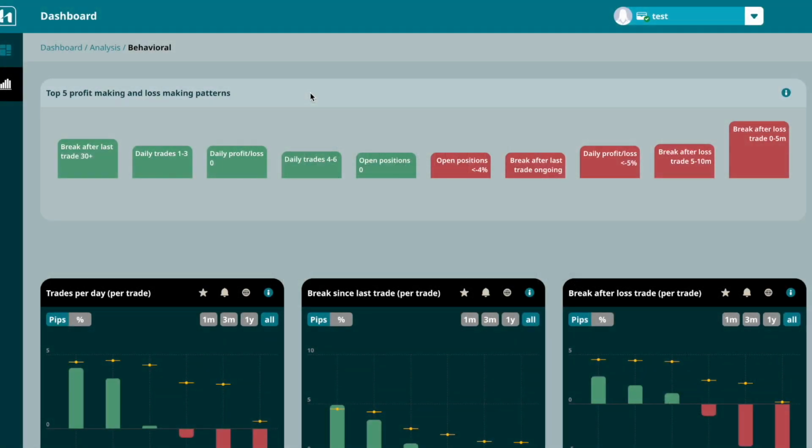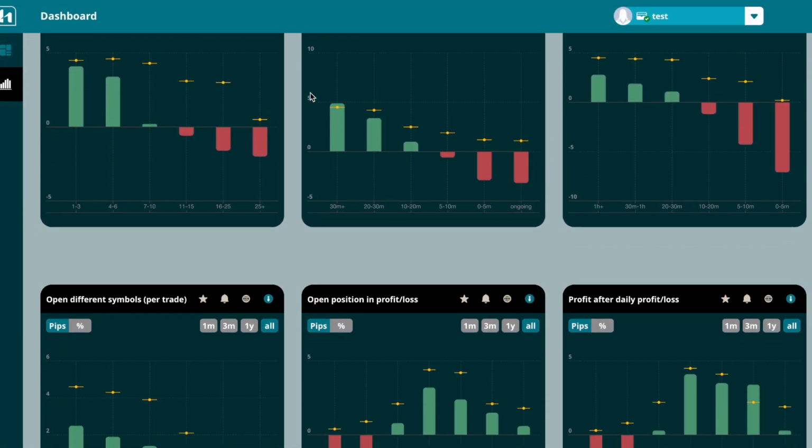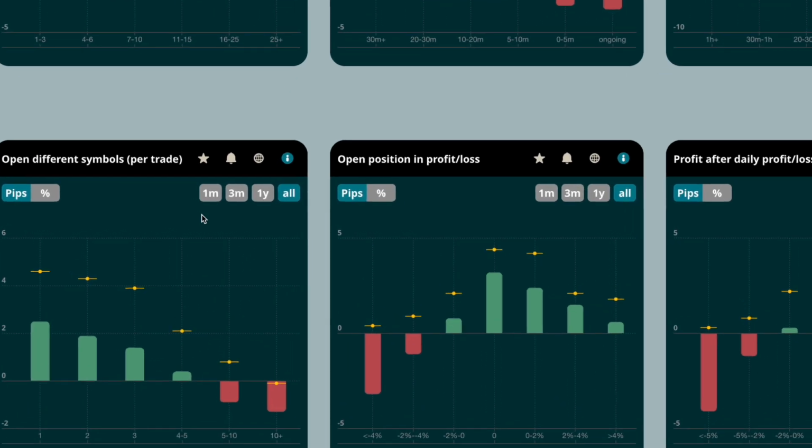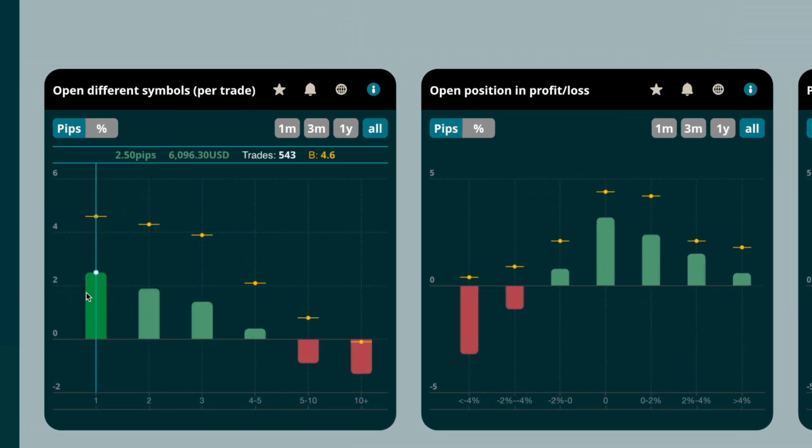As you can see in the chart, the performance of the trader decreased the more open symbols the trader had when opening a new trade. When having no other position or one other position, the average performance per trade is at roughly 2.5 pips. With 2 or 3 open positions, the average performance already starts to decrease and becomes much worse and even negative as soon as the trader has more than 5 open positions in different symbols.